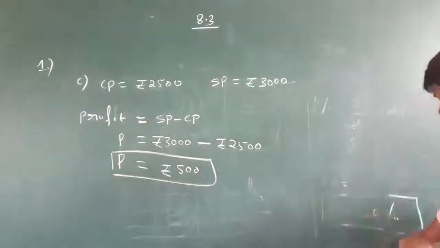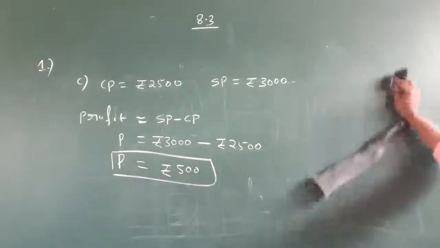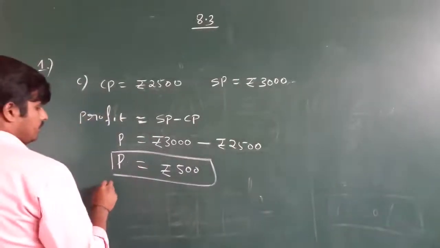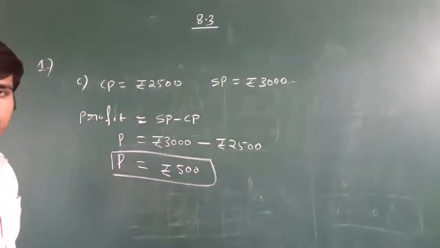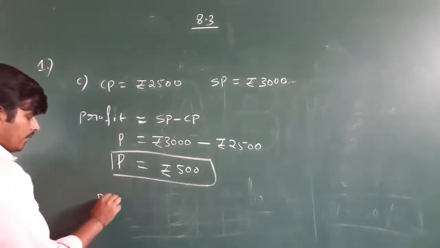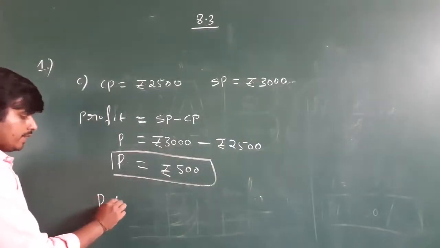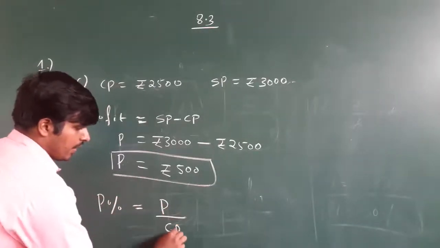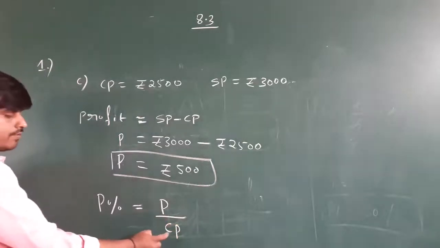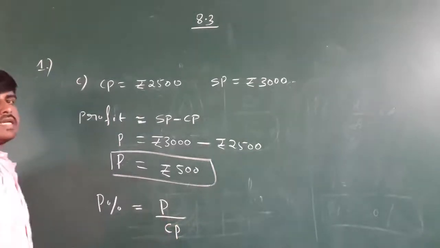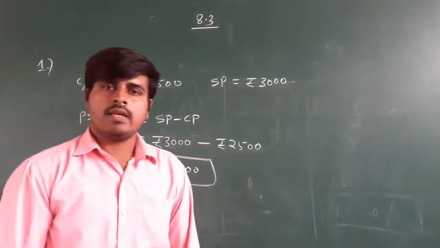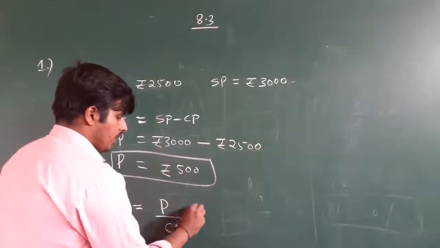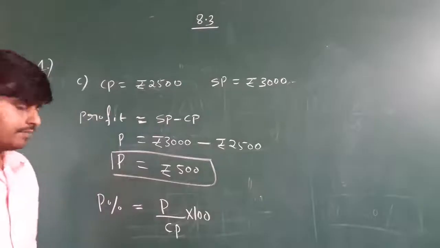Next, what we need to calculate? We need to calculate the profit percentage also. How to calculate the profit percentage? The formula is: profit percentage is given by profit divided by CP. Always remember, the denominator always is CP only, whether it is a loss percentage or a profit percentage. In any case, in the denominator CP always comes. P by CP into 100.